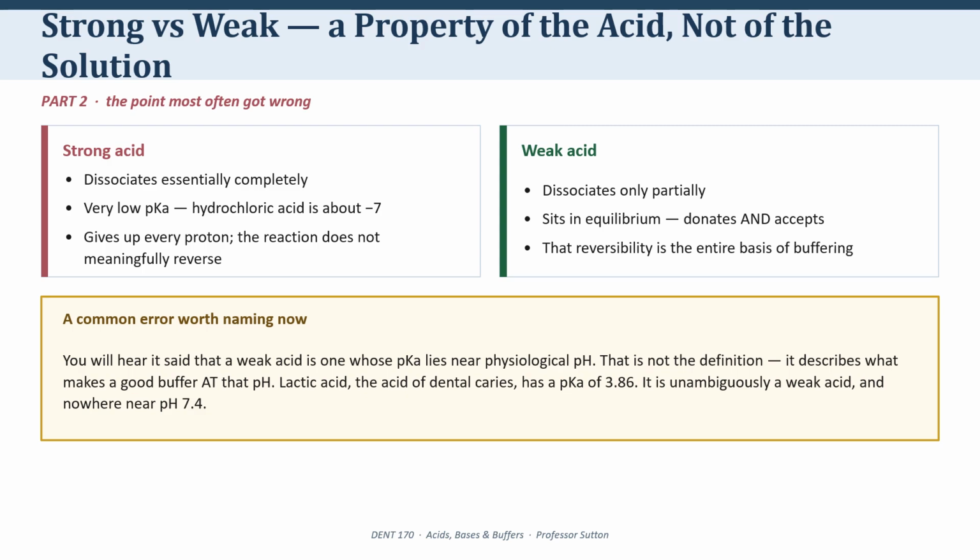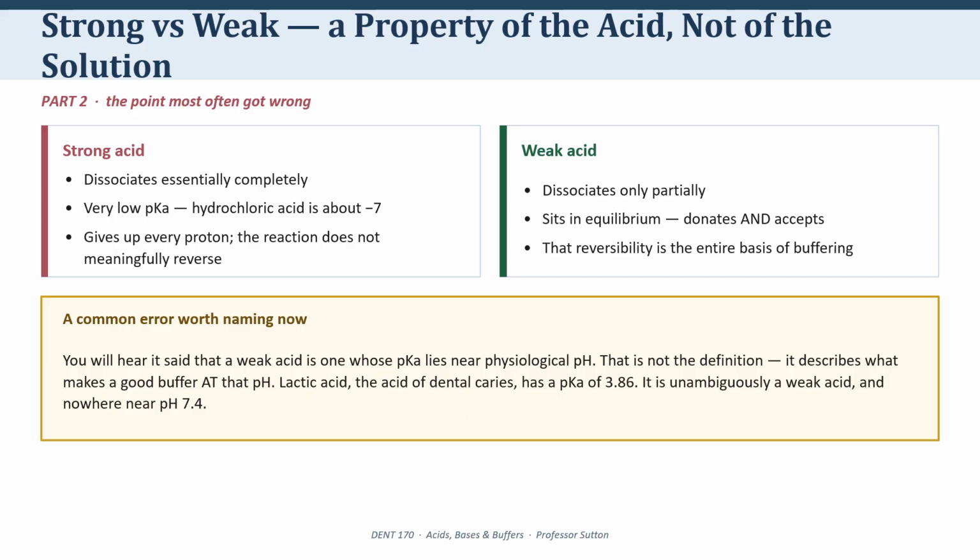You will sometimes see a weak acid defined as one whose pKa is close to physiological pH, somewhere around 6 to 8. That's not right. That statement describes what makes a good buffer at blood pH. It does not define weakness. Lactic acid, for instance, is the acid produced by the bacteria in dental plaque, the acid that dissolves enamel.